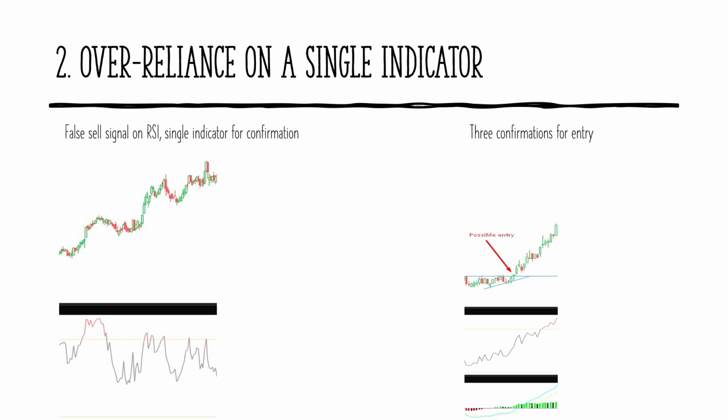This slide highlights the importance of using multiple confirmations rather than relying on a single indicator. On the left, we see a false sell signal based solely on RSI, which can be misleading in a strong trend. On the right, we used multiple confirmations for a stronger entry signal: a resistance breakout, RSI trending upward, and MACD shifting from red to green with a bullish crossover. These combined signals provide a much higher probability of a successful trade.